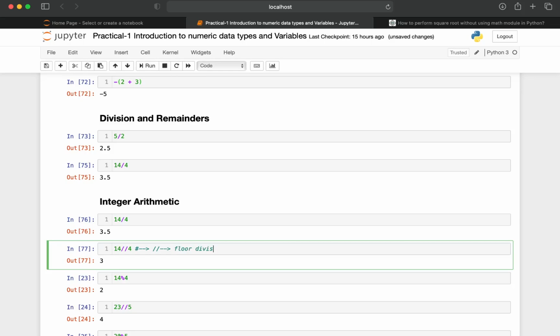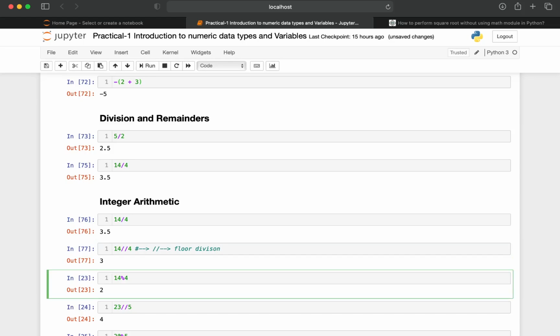14 percent 4 is nothing but a modulo operator. What the modulo operator does is divide both the operands and return the remainder.